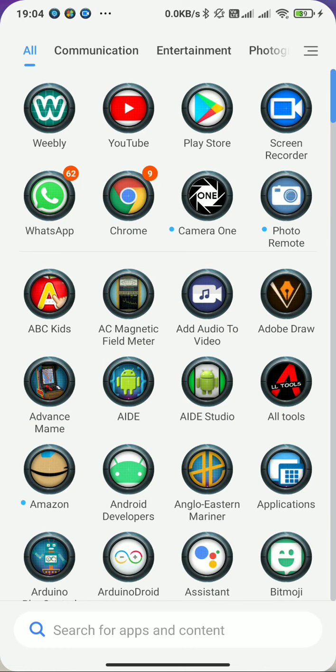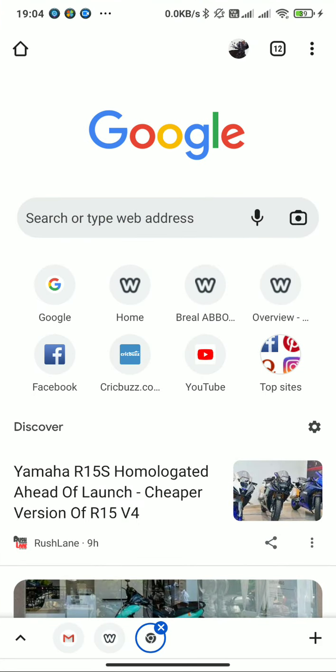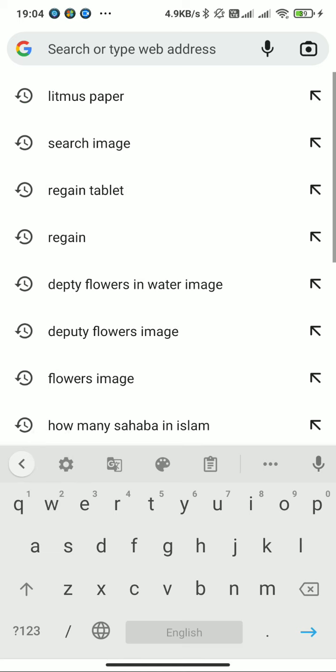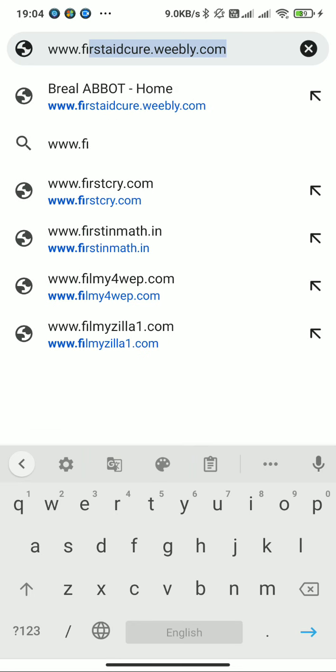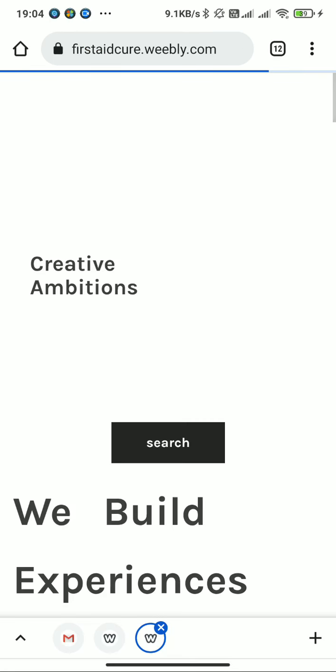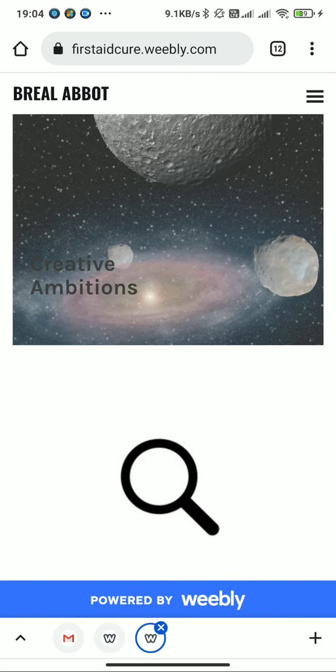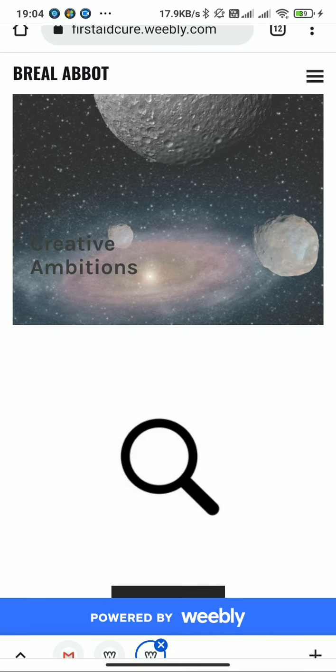If you want, you can directly go to Chrome and open the website www.firstaidcure.weebly.com. Watch, it is popping up in the search bar. You can directly click on search, and the website will open.